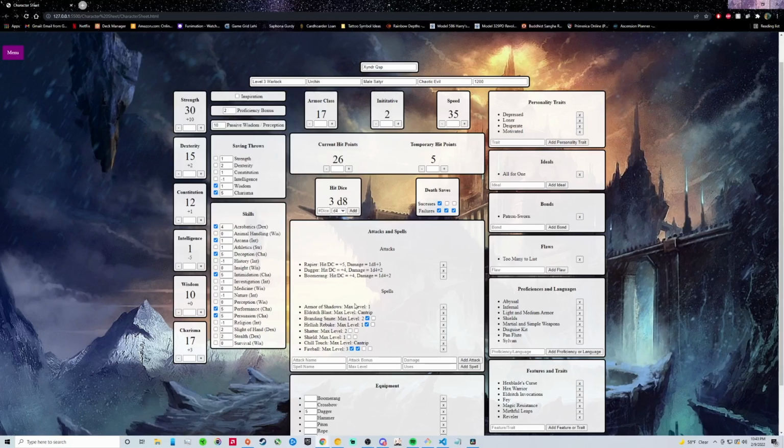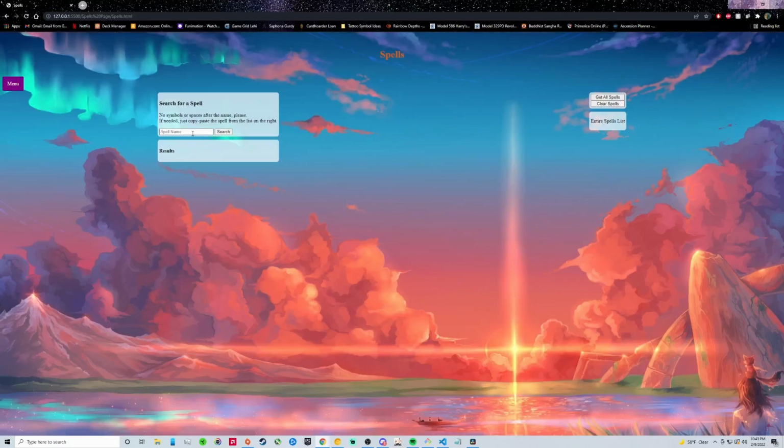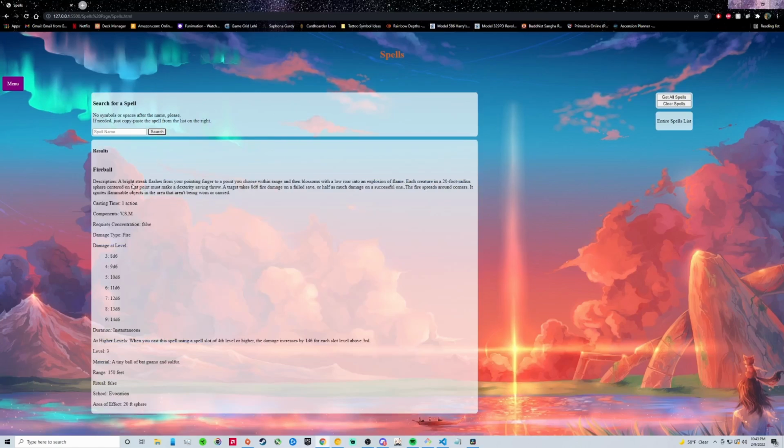But what exactly does Fireball do? Go ahead and come over here to the spells page, and you'll see a functionality to search for a spell. Let's go ahead and look up Fireball. What do we see? A bright streak flashes from your pointing finger to a point you choose within range, and then blossoms with a low roar into an explosion of flame. Very cool. And also, all this information here is everything you need to know about Fireball, perhaps what happens at higher levels, the damage at higher levels, what are the materials you need to cast it, what its school is, things like that.